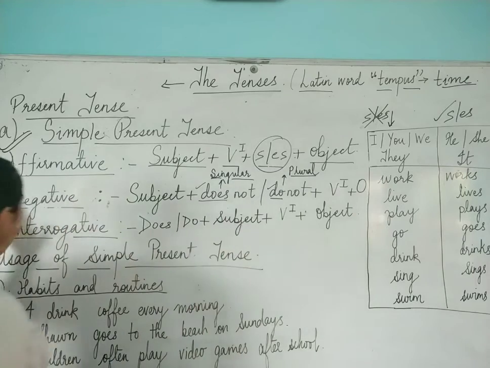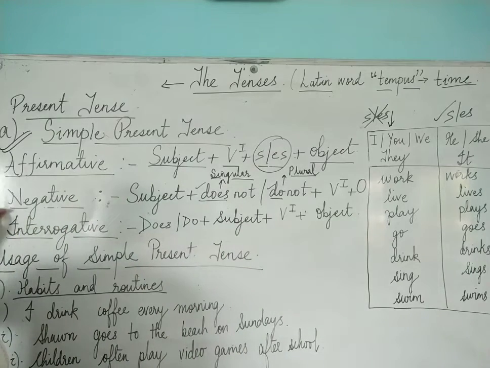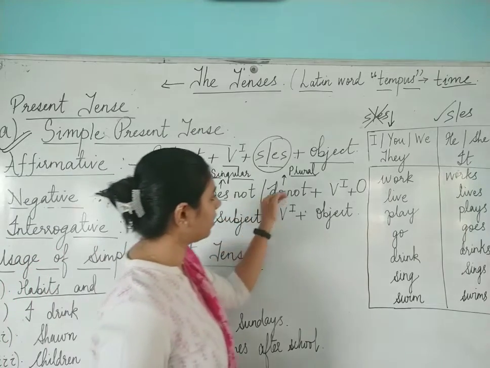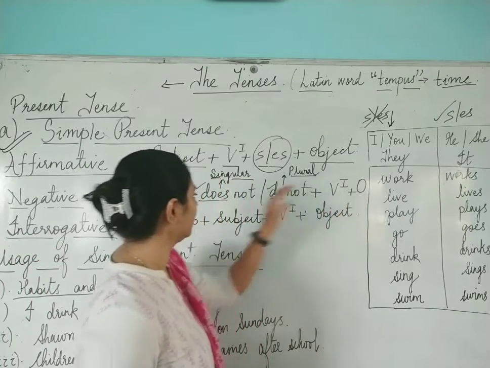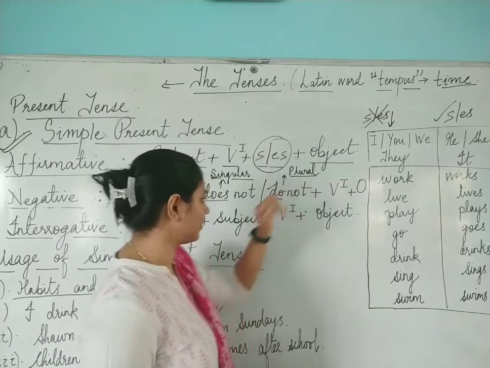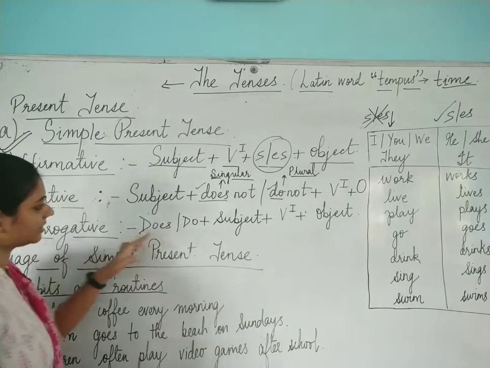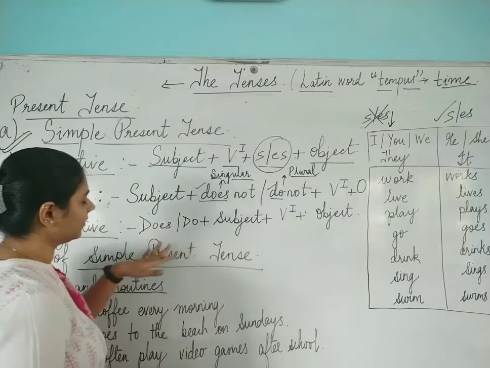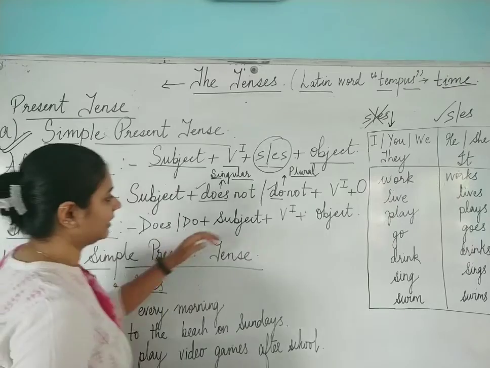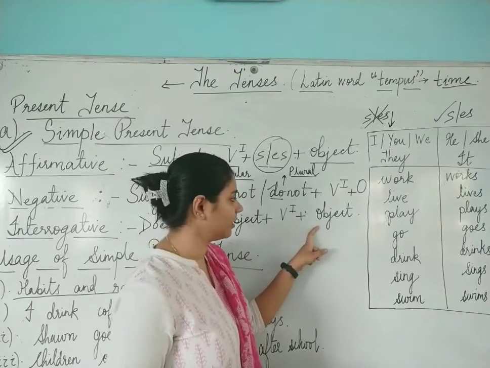Then comes the negative sentence. We use subject plus does not or do not plus verb first form plus object. Does not when your subject is singular, do not when your subject is plural. Again, in an interrogative sentence, the auxiliary verb does or do comes at the beginning of the sentence, then the subject, then the verb first form, then the object.